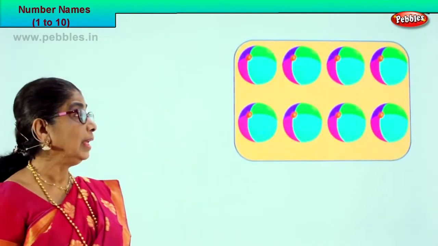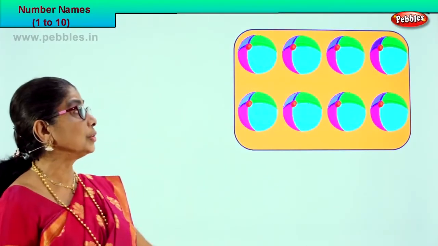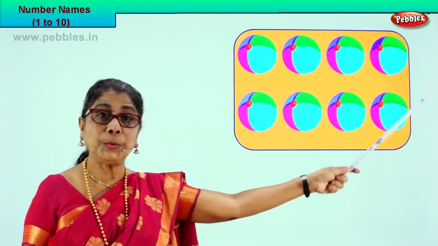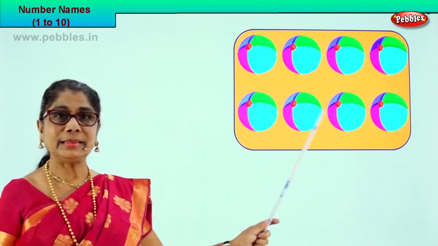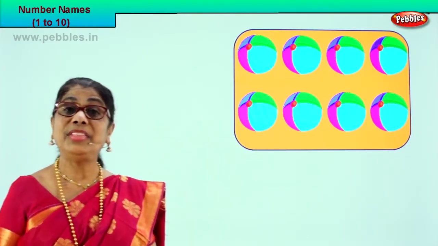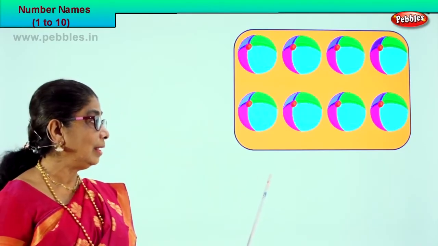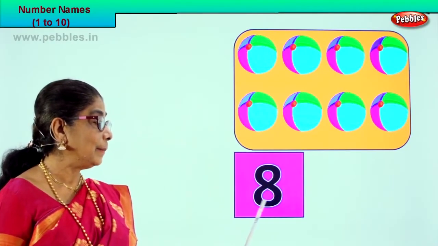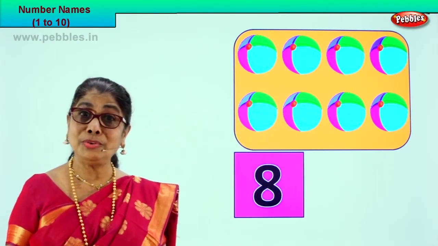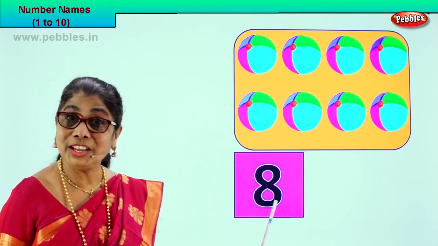Good. Now let's count all the colorful balls in this box. Count. 1, 2, 3, 4, 5, 6, 7, 8. How many are there all together? There are 8. You know how to write number 8? Here we are. How do we write? This is number 8. So we got 8 pictures of ball. You learn to represent the 8 in number. This is number 8. Very good.